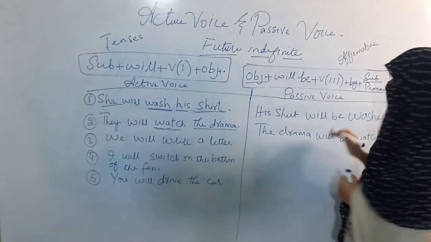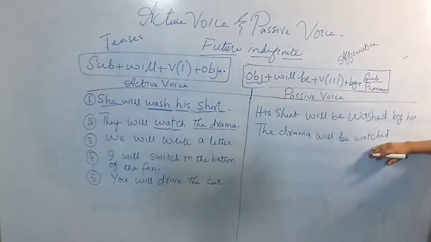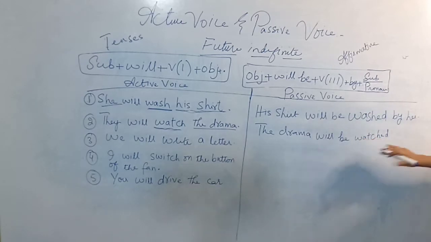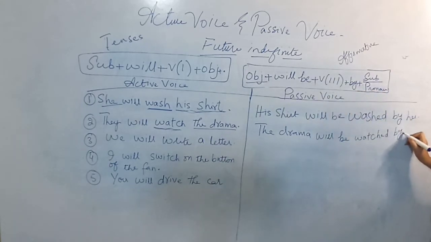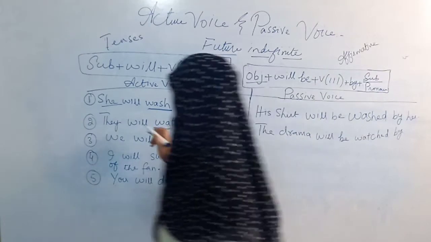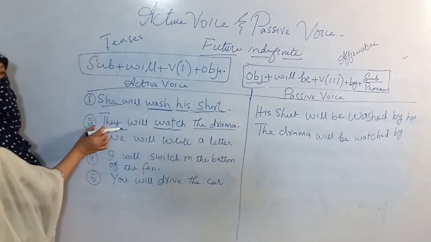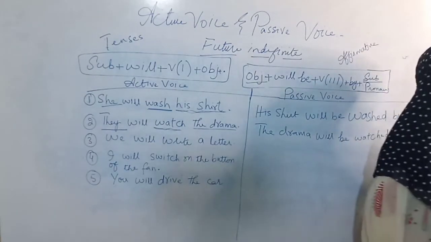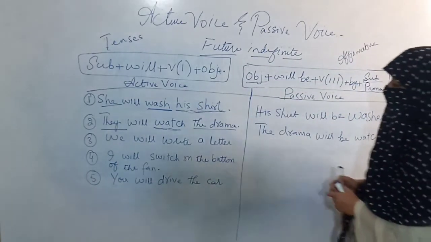Watch and watched are the second and third forms, but you have to apply the third form, though the second form of the verb is also the same. The drama will be watched. Then according to the formula you have to apply by, then the subjective pronoun. The subject is they, and they will be converted into them. So the drama will be watched by them.